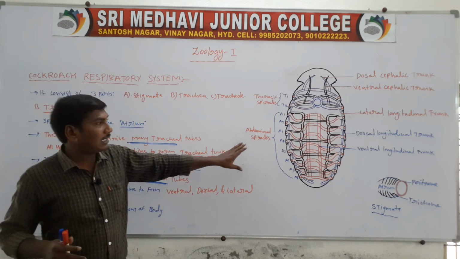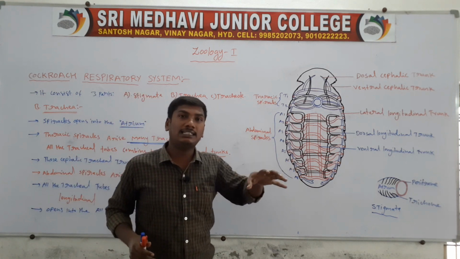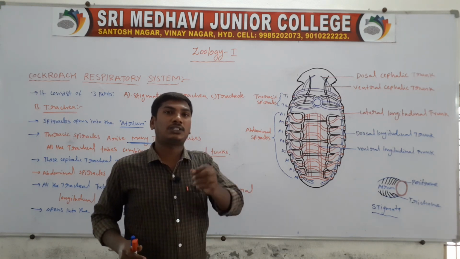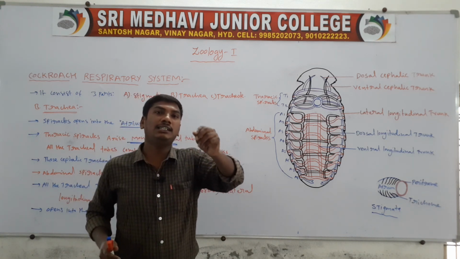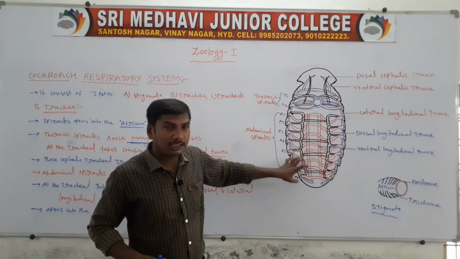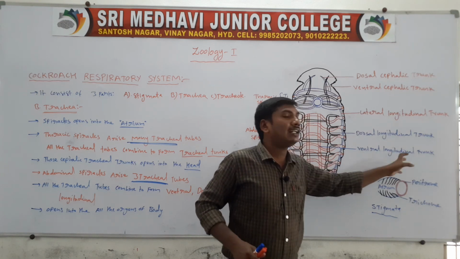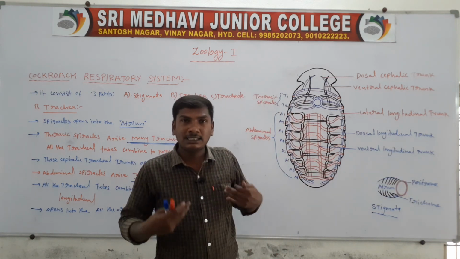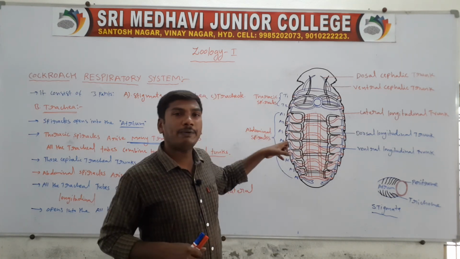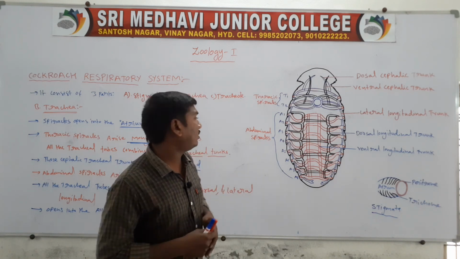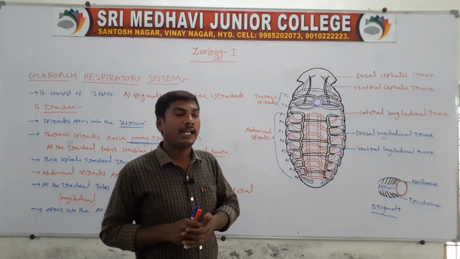Next, the abdominal spiracles in the abdominal region. Each abdominal spiracle gives rise to 3 tracheal tubes. All the tracheal tubes combine to form the lateral longitudinal trunks, dorsal longitudinal trunk and ventral longitudinal trunk. These trunk branches open into all the organs of the body. So these are the trachea. In the next class we will discuss the wall of the trachea and the tracheoles.